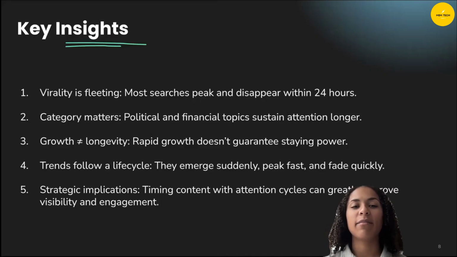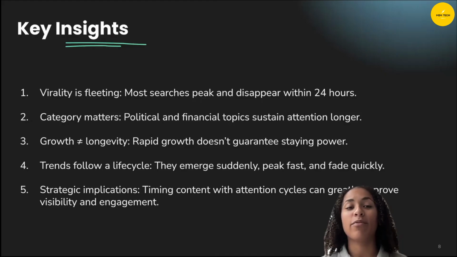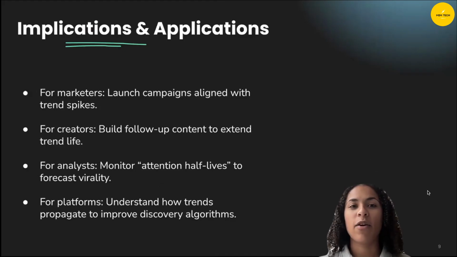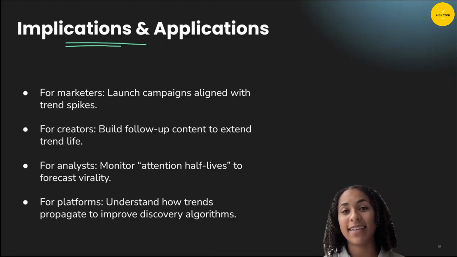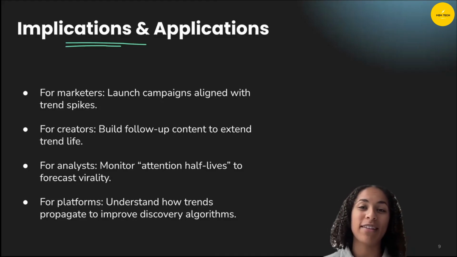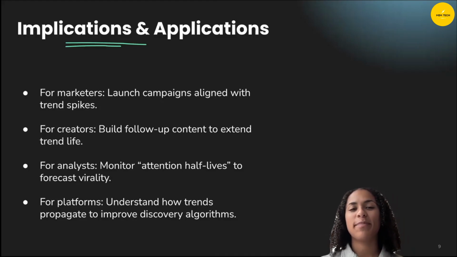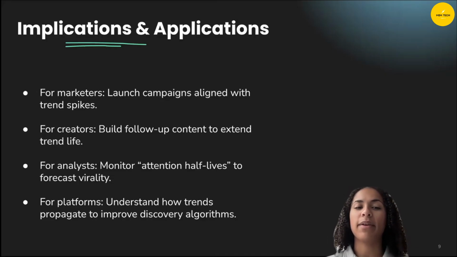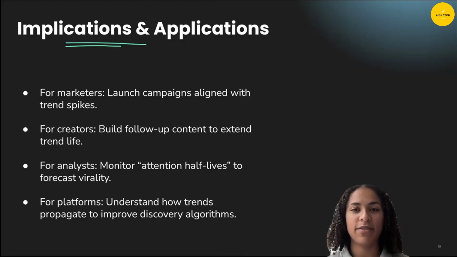In terms of strategic implications, timing content with attention cycles can greatly improve visibility and engagement. Some more implications and applications just for different segments. So like I said, marketers launch campaigns aligned with trend spikes that can help you hop on the trend of virality there. For creators, build follow-up content to extend the trend life because you know it's going to be short-lived. For analysts, you can monitor the attention half-lives to forecast virality. And then for platforms, understand how trends propagate to improve the discovery algorithms for your users.